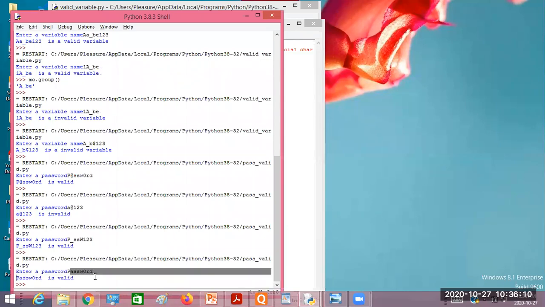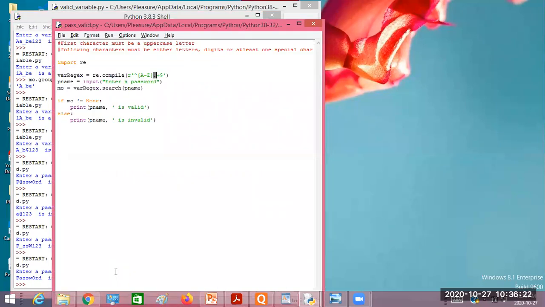Yes or no? A will be matched by dot. Yes, S will be matched by dot. W, 0, R, D, all will be matched by dot plus. Are you getting my point? Yes, sir. Then will this dot plus work with our requirement? Or do we need to change this? The pattern needs to be changed as per the requirement, because at least one special character must be there. That's the constraint, right?